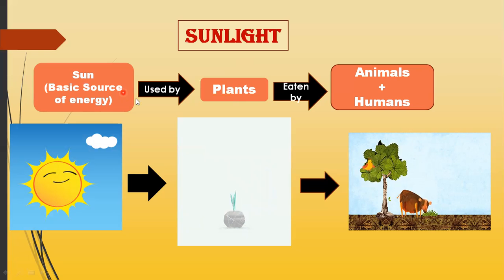If there is normal sun, then plants can prepare their normal food, and plants are then eaten by animals and humans. But in case the light intensity decreases, then it causes a decrease in the population of plants. So when there will be a decrease in the population of plants, the animals and humans that are dependent on the plants will also begin to decrease.